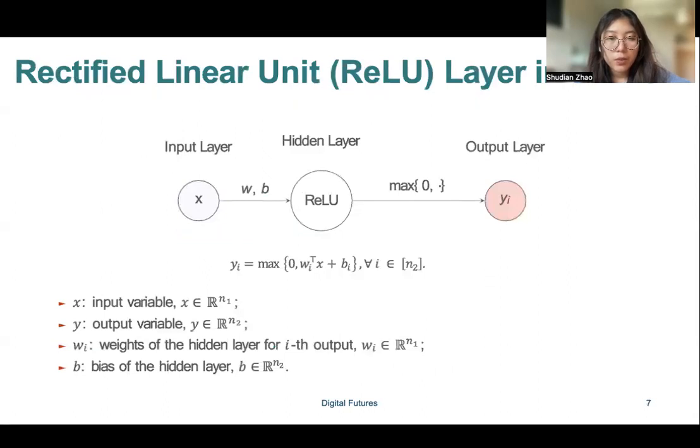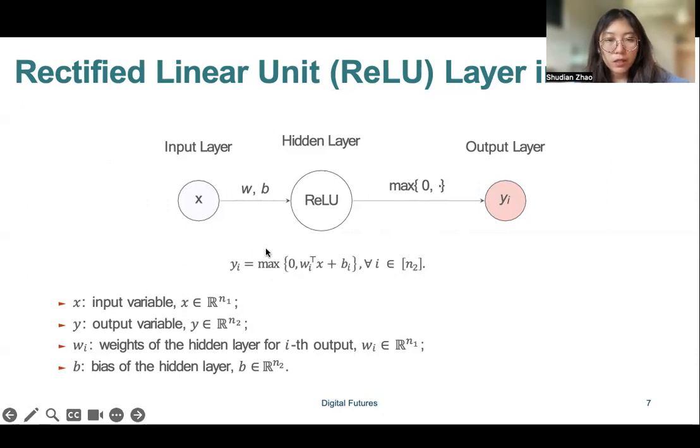To utilize the pre-trained neural network in the optimization model, we need to encode the map of each neuron in the neural network, where the input data x is passed by the neuron to the output variable y_i, and y_i equals the non-negative part of the linear combination w_i transpose x plus b_i, with w_i the weight and b_i the bias.